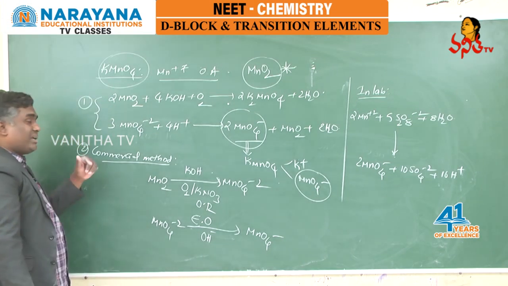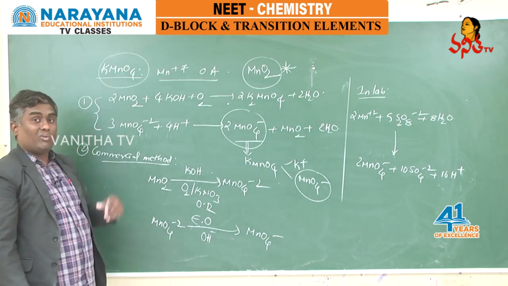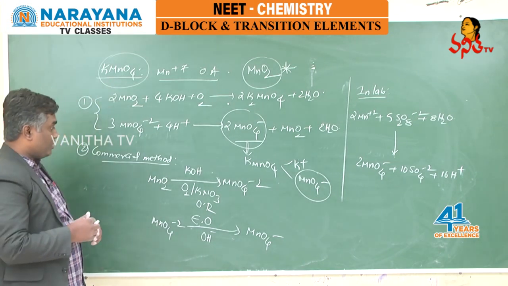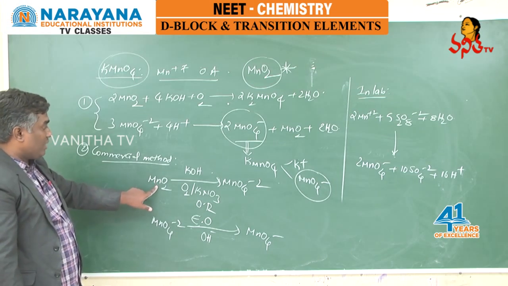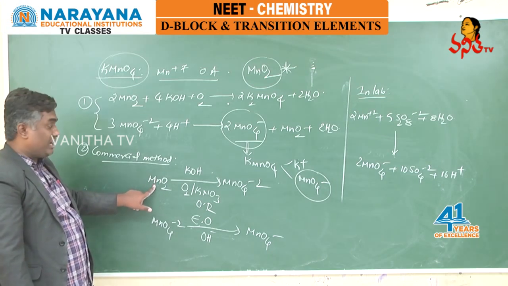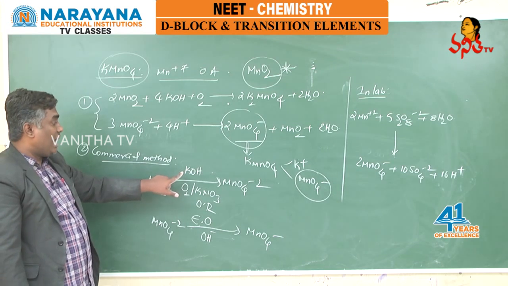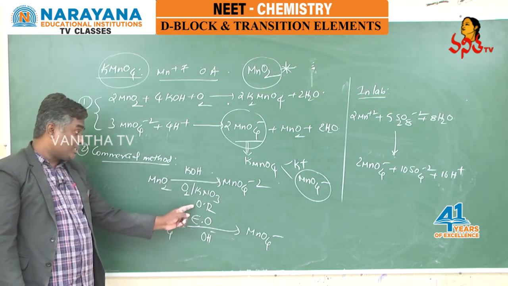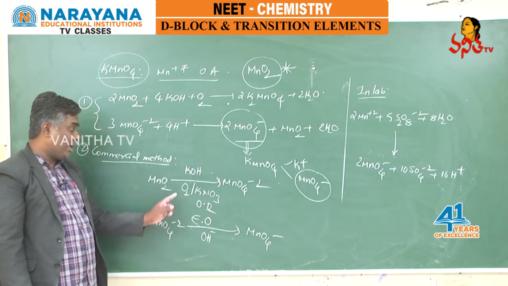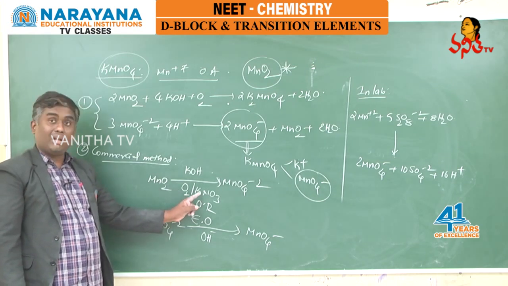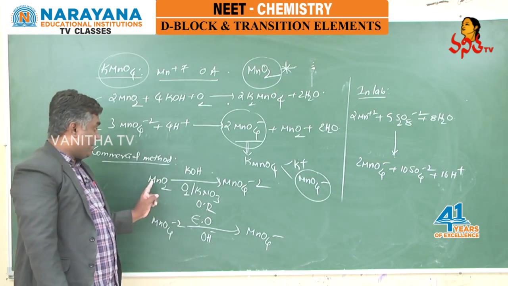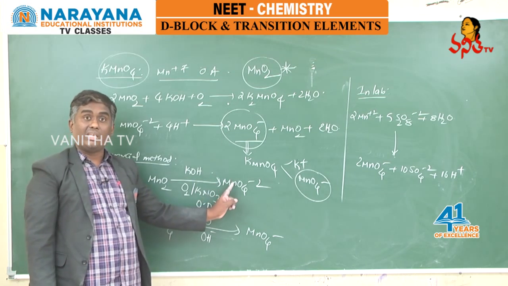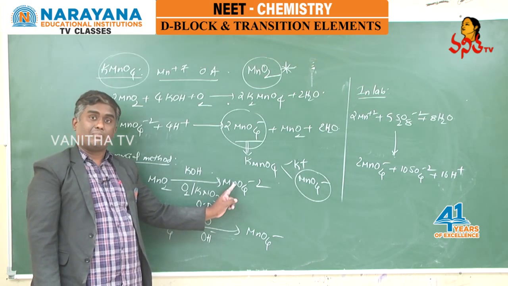At the same time, commercial method. If you want to prepare KMnO4 in large quantities, what we have to do? Again start with pyrolusite, and this pyrolusite is fused with KOH, and that is subjected to oxidation reaction with the help of aerial oxygen or with the help of potassium nitrate, and here pyrolusite is converted to MnO4 minus 2, that is manganate ion.